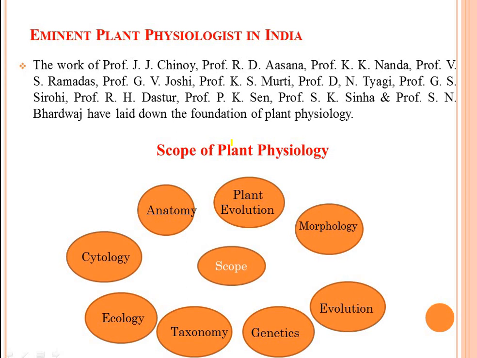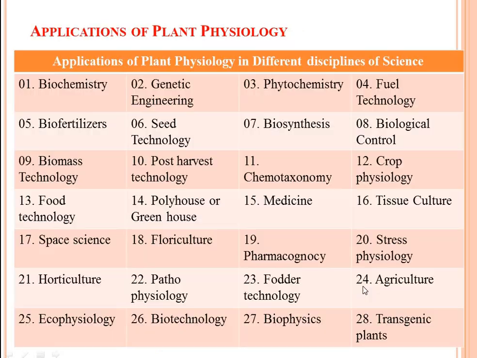Then the scope of plant physiology in different branches of botany or life science. Actually, the scope of plant physiology in anatomy. In anatomy, we generally study the internal structure of plants or plant parts. Then plant evolution, morphology, genetics, taxonomy, then ecology, cytology. These are some branches. Generally, plant physiology has scope in the different branches of life sciences as well as botany.